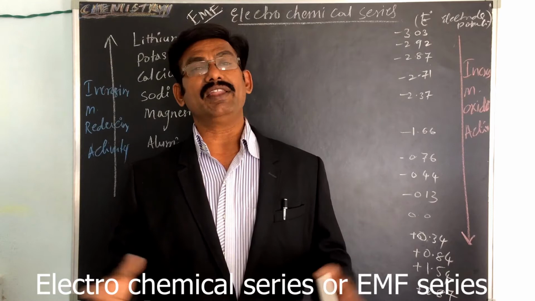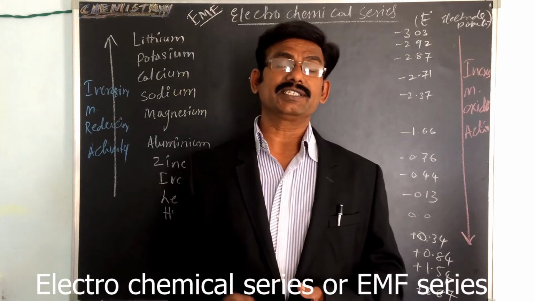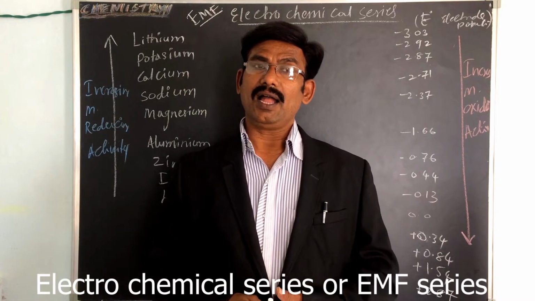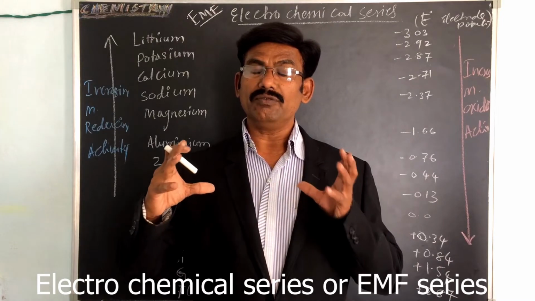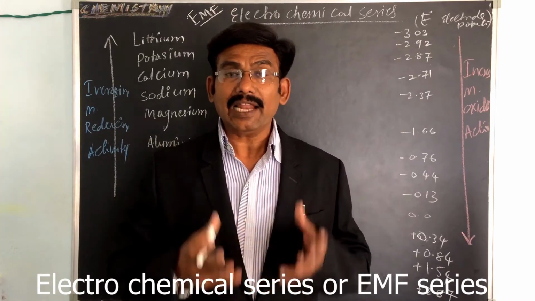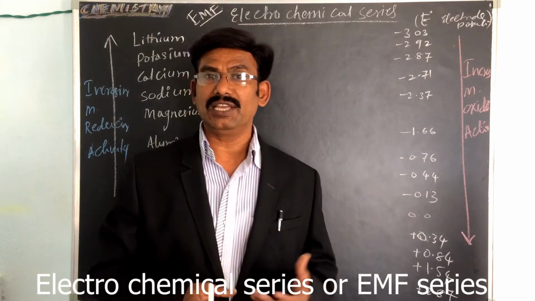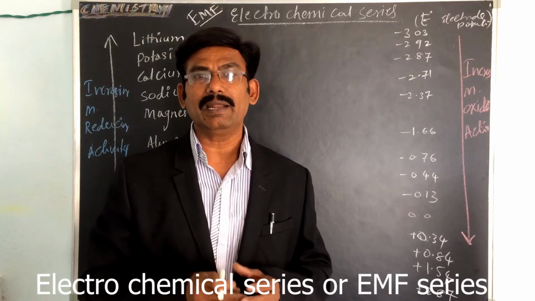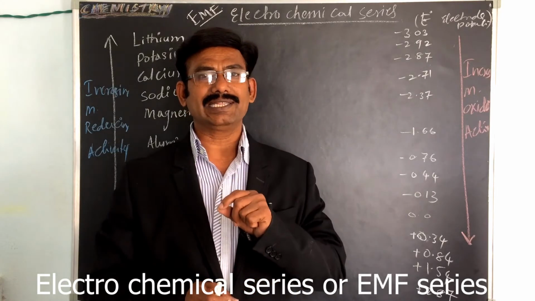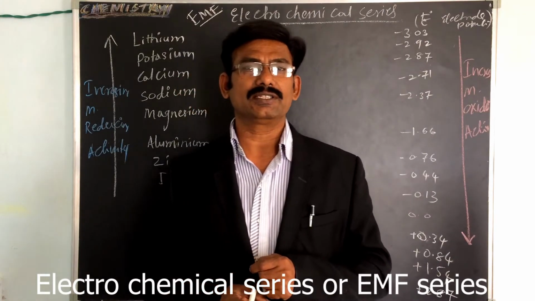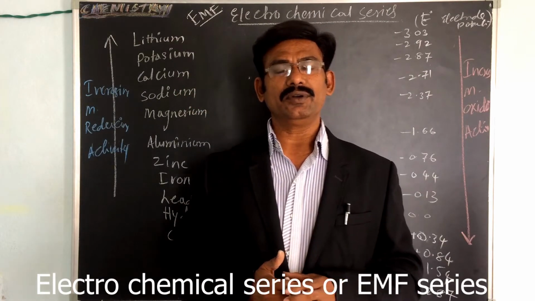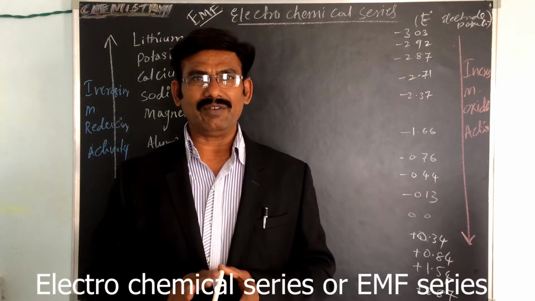This series is very important for the further study of corrosion, and it is very useful for electrodes like the calomel electrode and the zinc electrode. Everything depends upon the potentials, that is, the standard electrode potentials. I will explain this one by one, okay?